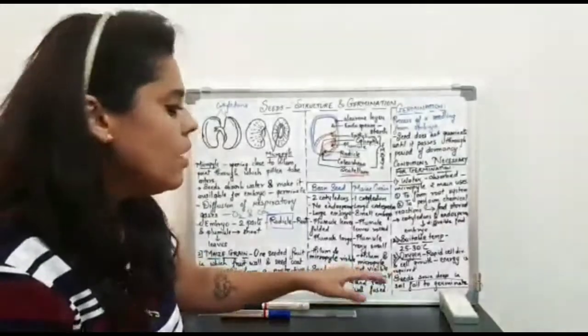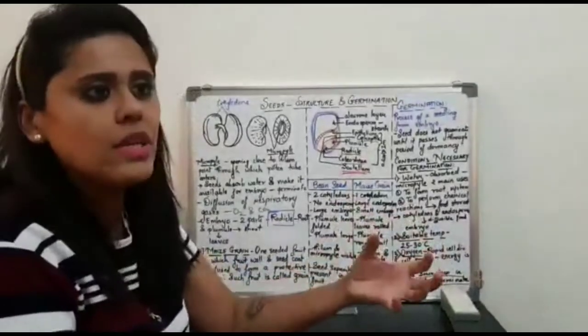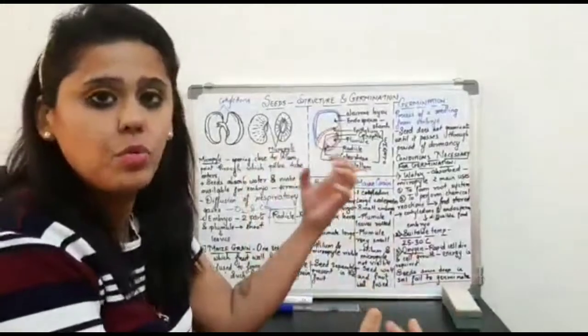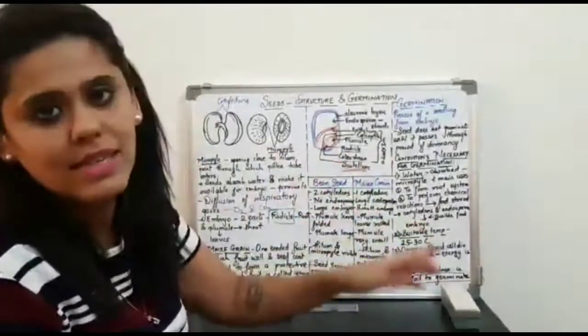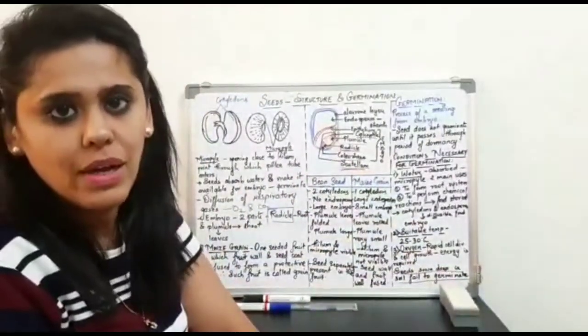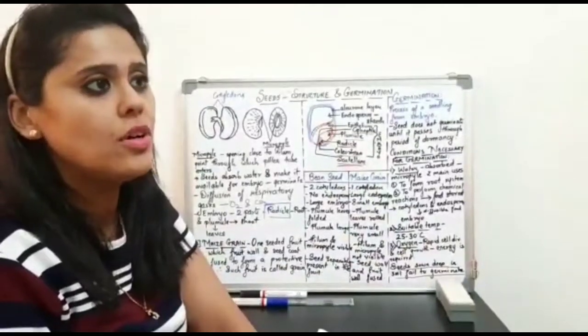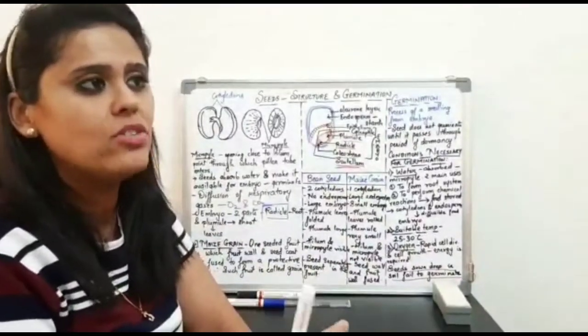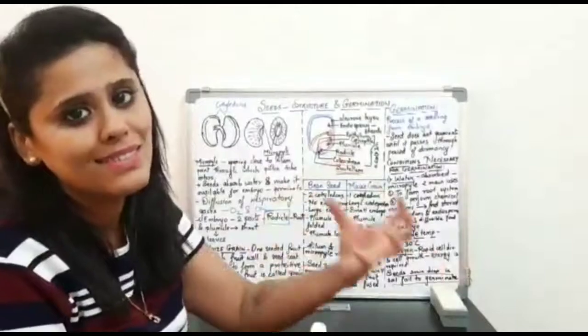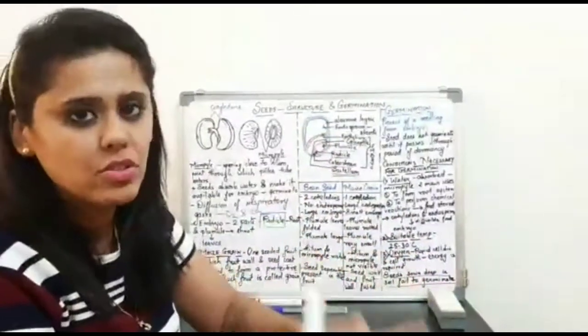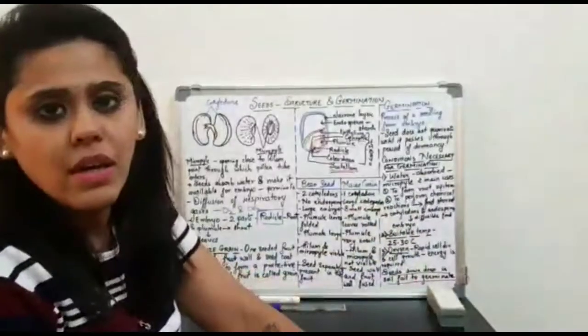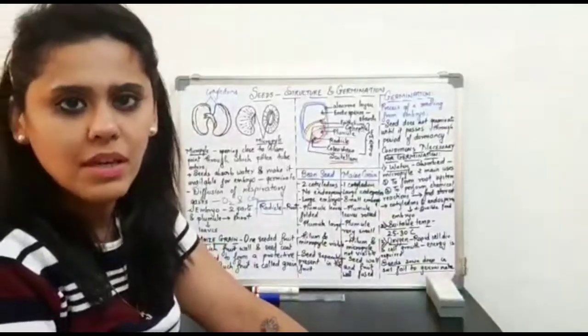So there is a clear-cut differentiation between the seed and the fruit, but that is not the case with the grain. There is no such specification that this is the fruit part and this is the seed part, if we consider the examples of the grain.